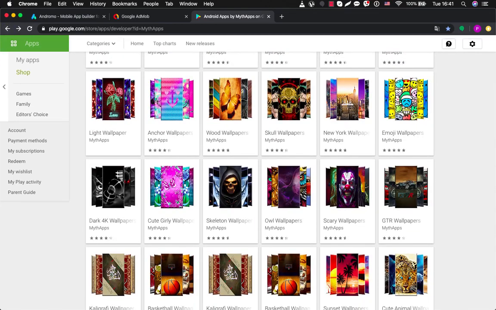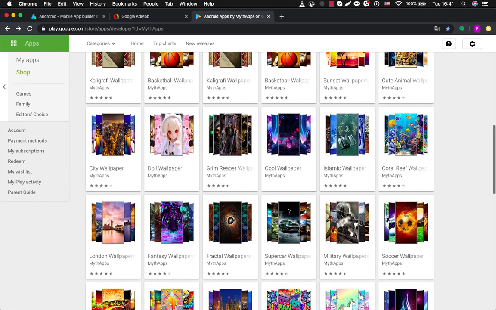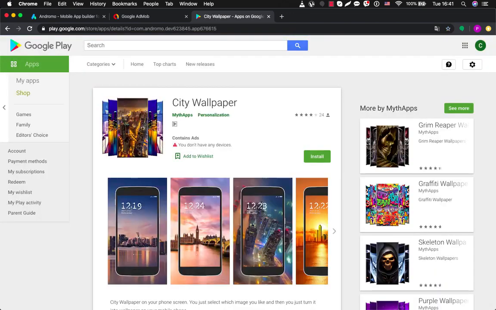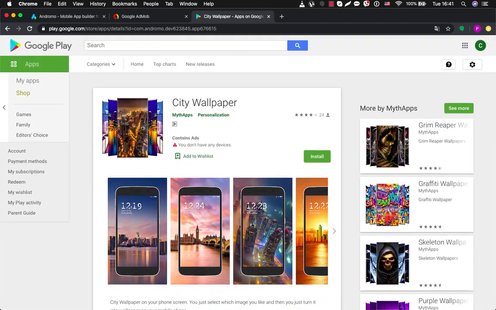It is also very important that you make an application which is devoted to some specific theme. For example, let's take this city wallpaper app. It has 10,000 installs, and it means that people who google for city wallpapers can find this application in Google very often and download it.